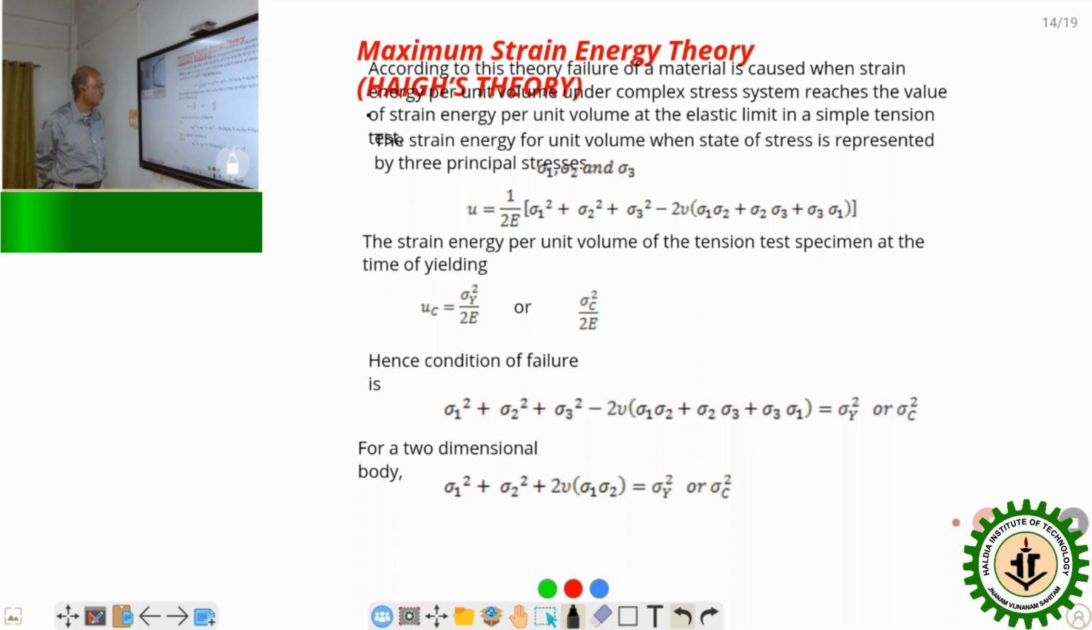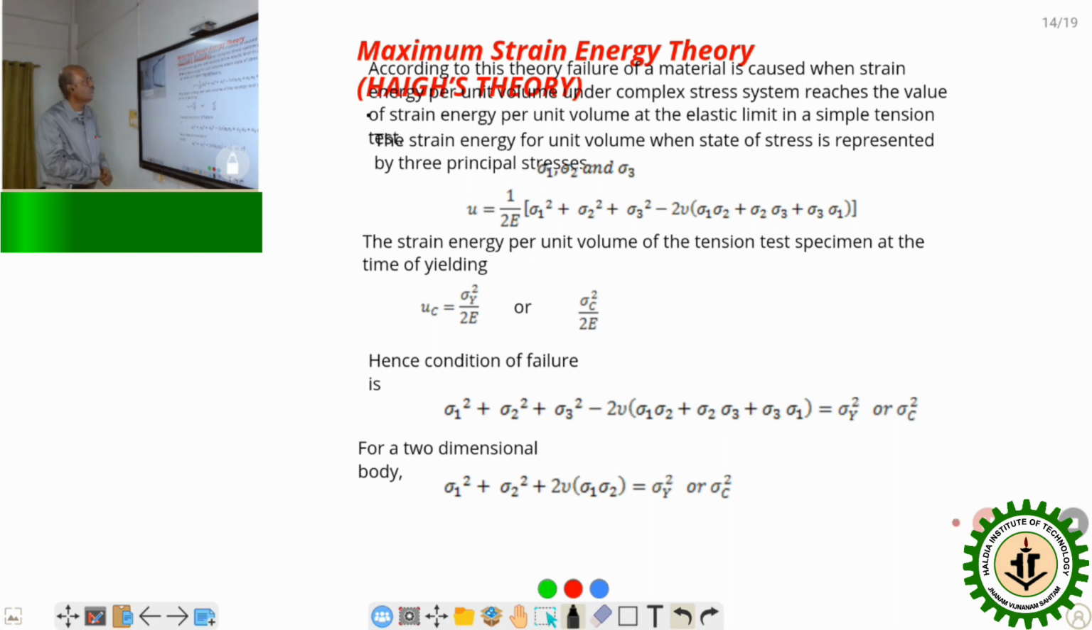Before going to that, we will see what strain energy is. It is the energy stored in a body when the body is under load. When a tensile load is applied, the body will elongate and some energy will be absorbed by the body, because when we release the load, the body goes back to its original position. That means some energy is stored in the body, and that energy is called the strain energy.